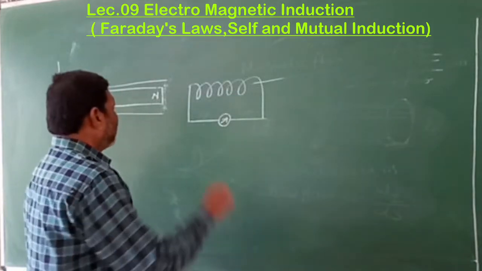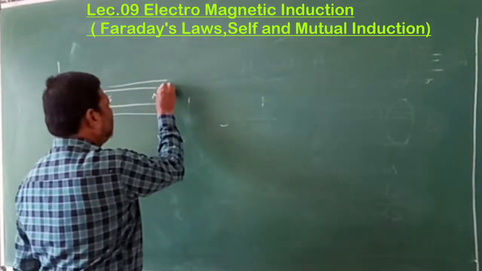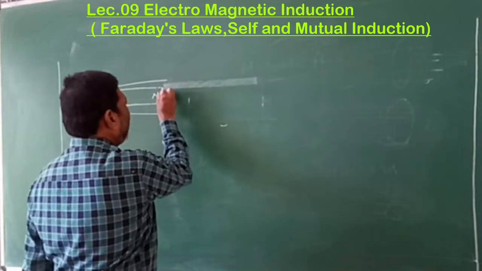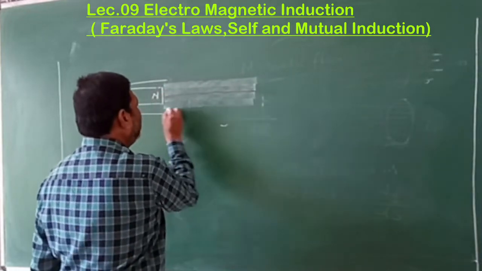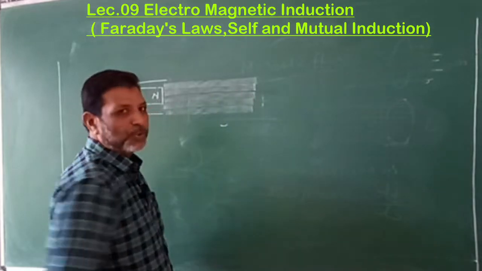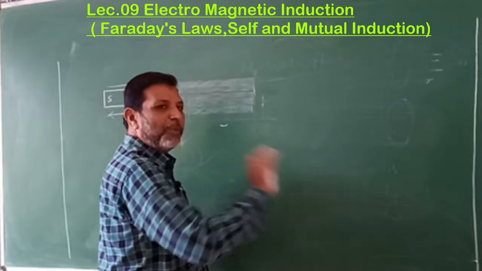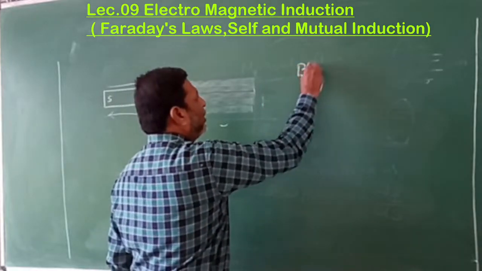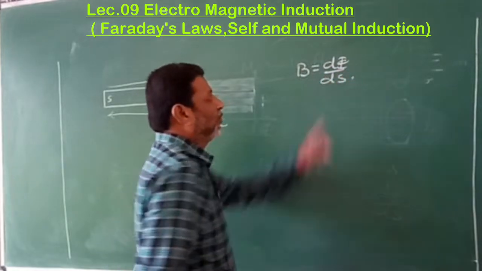Now, listen here. This is the magnet. It produces the magnetic field. If there is a magnetic field, there is a magnetic flux also, isn't it? Because without flux there is no magnetic field, because magnetic field B is equal to d phi by ds, flux per unit area.